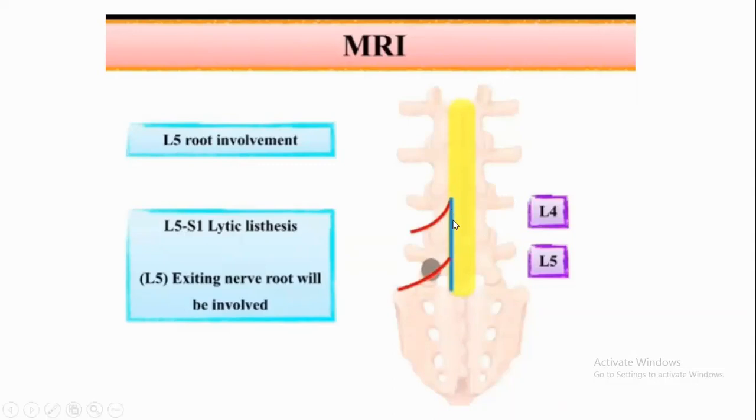If you have to clearly understand, if L4 and L5 vertebra, L4 disc is involved, L5 root is involved. If L5 and S1 lytic listhesis is existing, L5 root is involved.